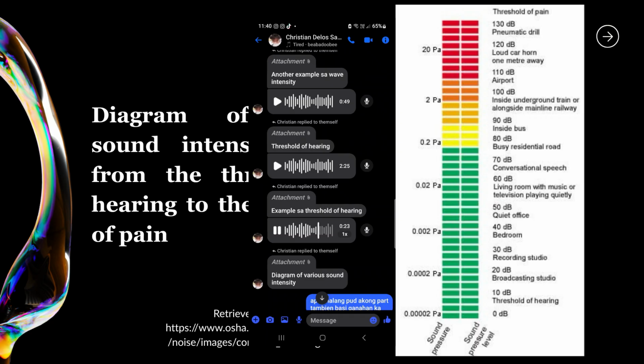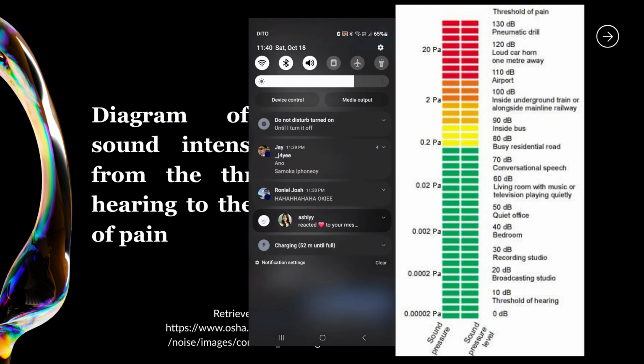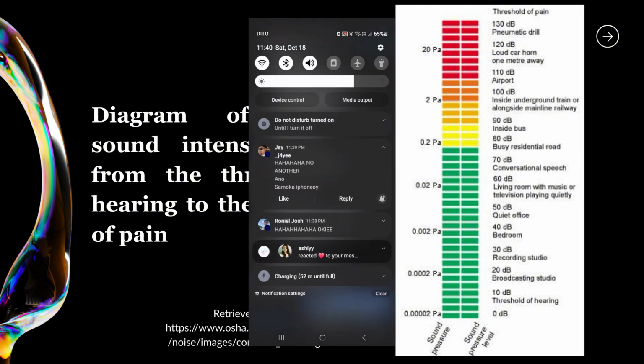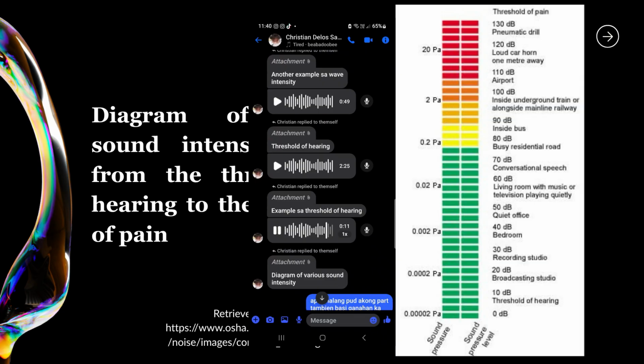Finally, at around 130 decibels, we reach the threshold of pain, which is the limit of what our ears can tolerate without injury. This chart shows how sound intensity increases from very soft sounds to extremely loud and harmful ones. It helps us understand why protecting our ears from high decibel sounds is important.